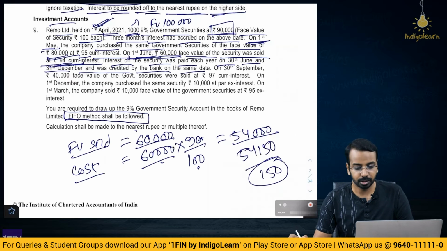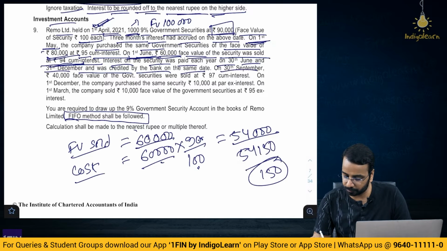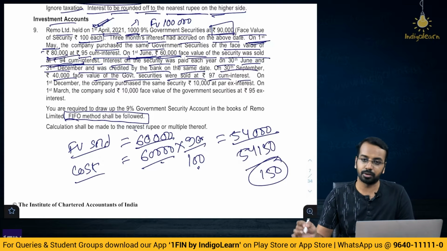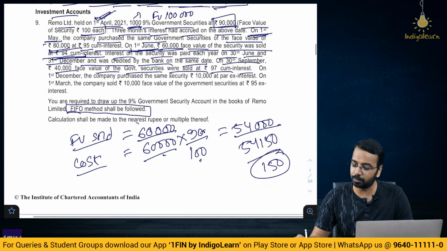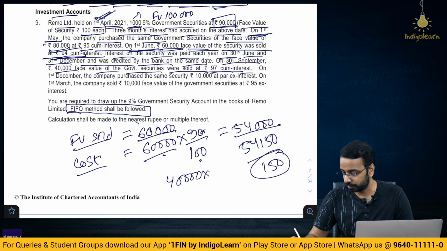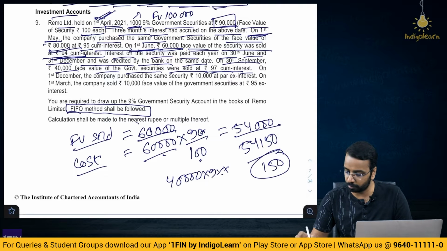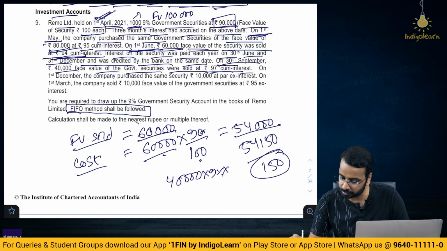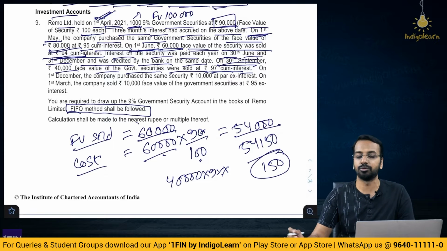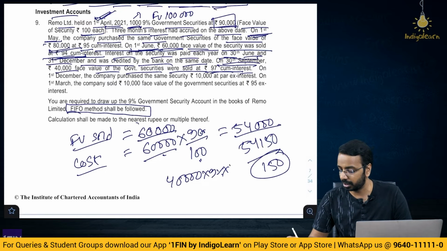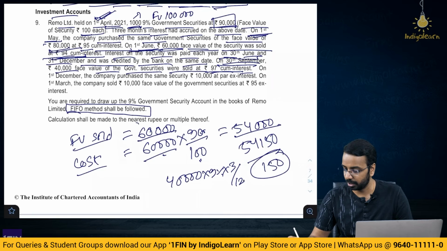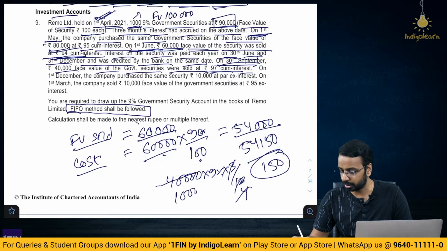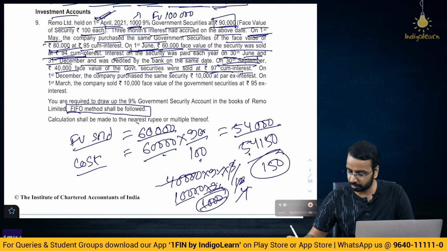Then, moving on 30th of September, 40,000 face value of government securities were sold at 97 cum interest. So, now here again you have to calculate how much is the interest, which is nothing but 40,000 into 9% into how many months? When did we sell? 30th of September. Interest is paid on 30th of June. So, July, August, September, 3 out of 12. So, 3 out of 12 is 3 4s are 12, 4 into 10,000, 10,000 into 9%, this is 900.